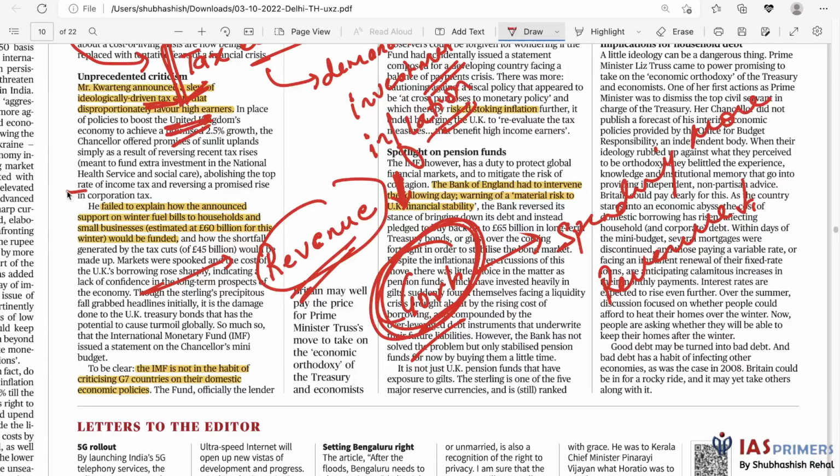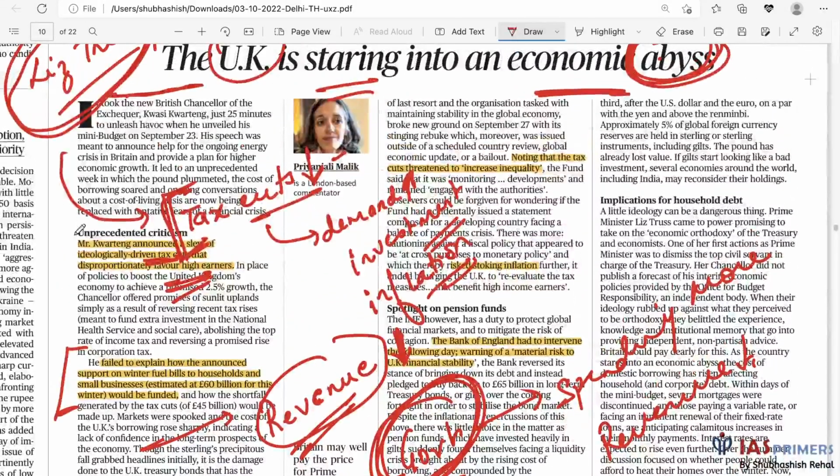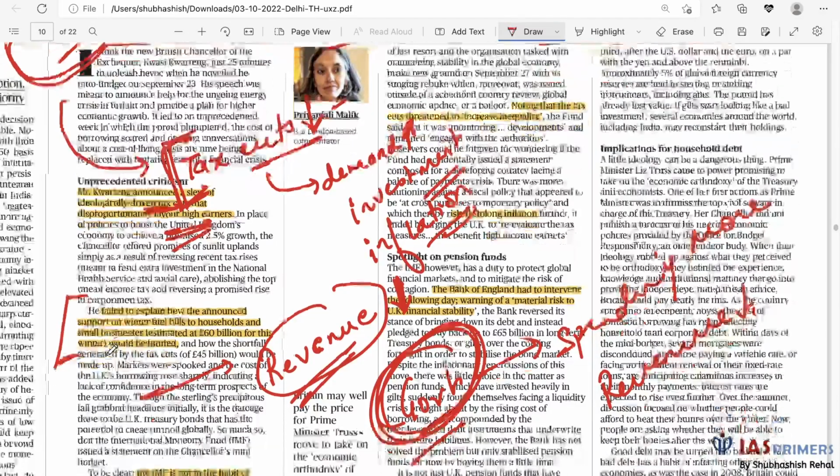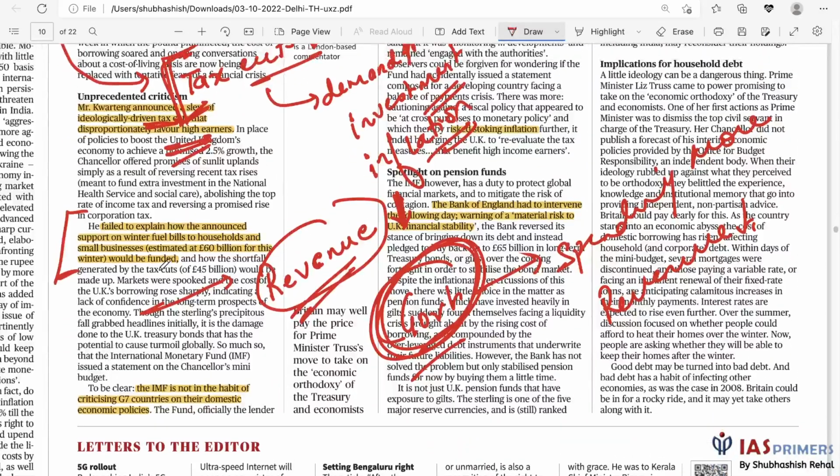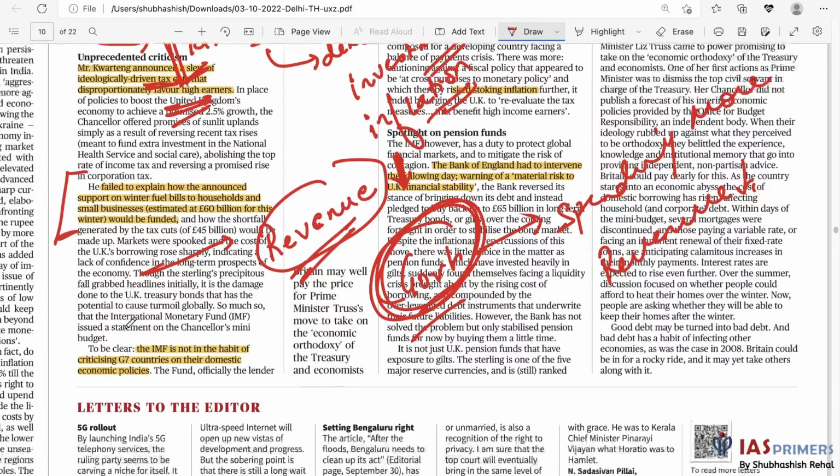Their finance minister is known as the Chancellor of the Exchequer. The new finance minister was not able to explain properly how the announced support on winter fuel bills to households and small businesses would be funded.